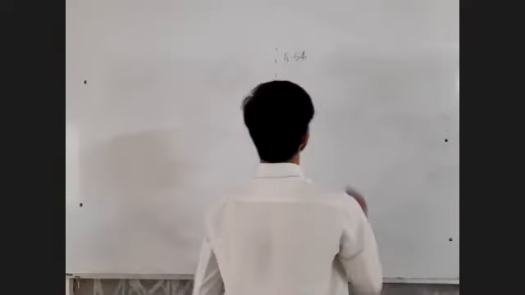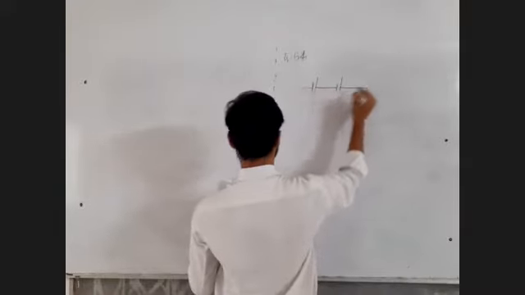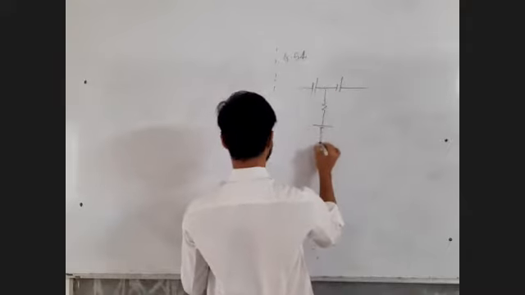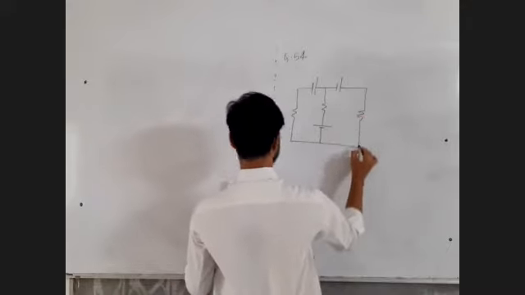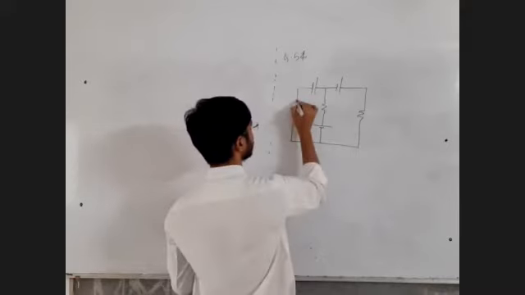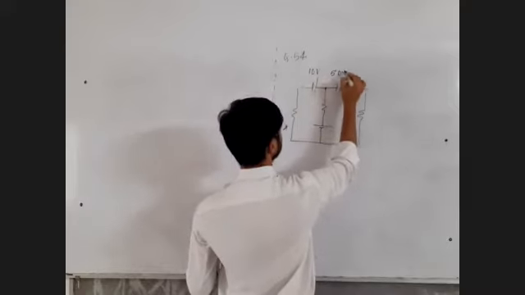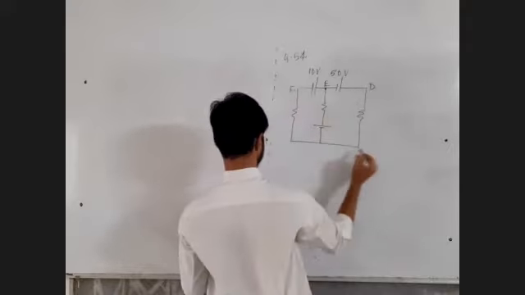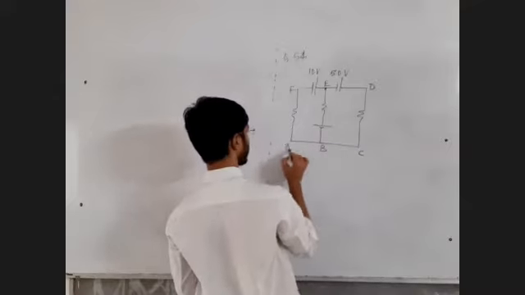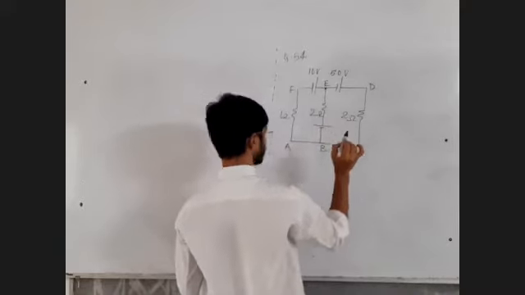The circuit has batteries and resistances: 10 volt, 50 volt, this is point E, this is point F, this is point D, C, B, A, with 1 ohm, 2 ohm, 2 ohm, and 30 volt.